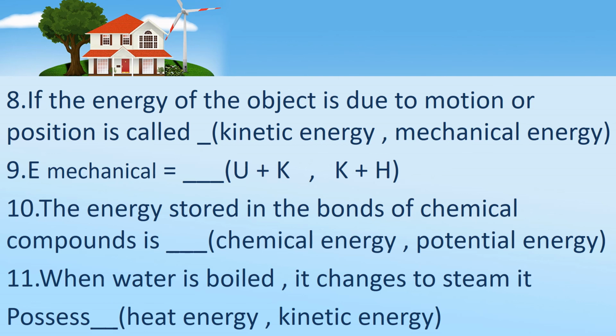You will see a fan in your house. Before switching on the fan, it is of what type of energy? And then after switching on the fan, it possesses what type of energy, children? After switching on the fan, it possesses kinetic energy. Before switching on, it possesses potential energy. Why? It is at a height, is it? It is simply stationary at a height, so it possesses potential energy.